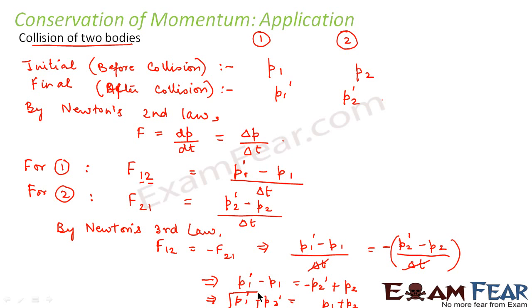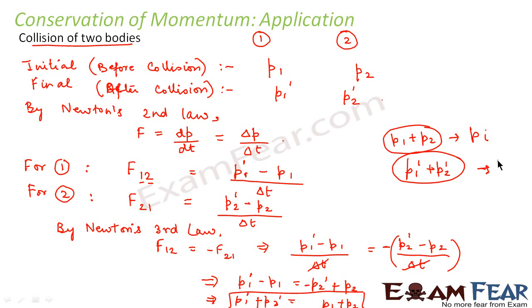So what does this show? P1 plus P2 is the total initial momentum of the system. And P1 dash plus P2 dash is the total final momentum of the system. So we have proved that the total initial momentum is equal to the total final momentum. That is, the momentum is conserved in case of a collision.